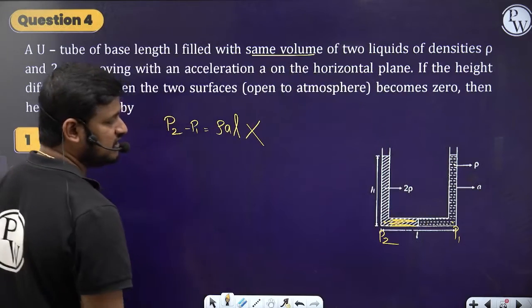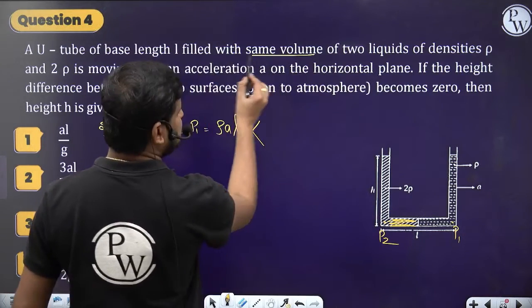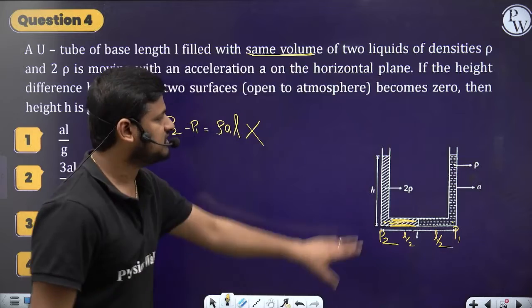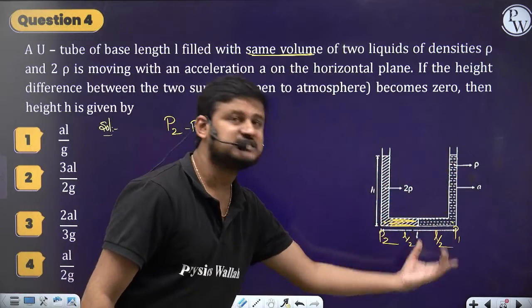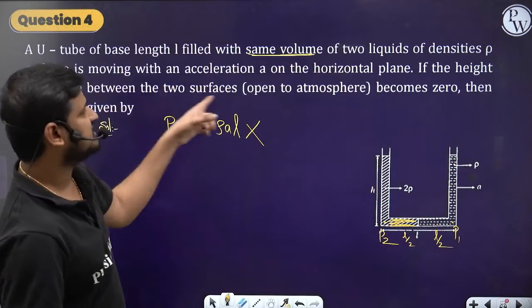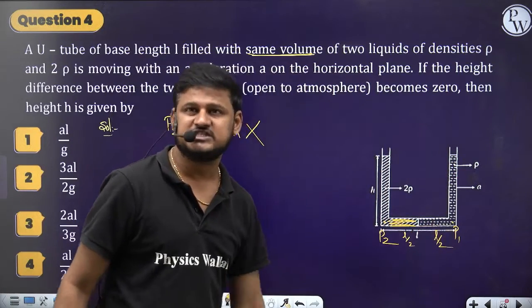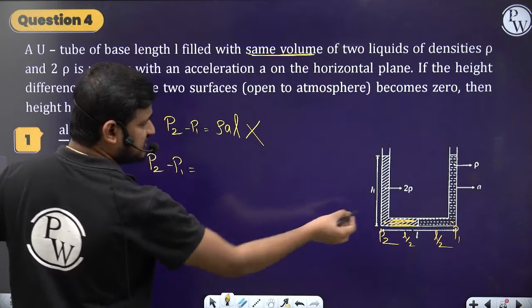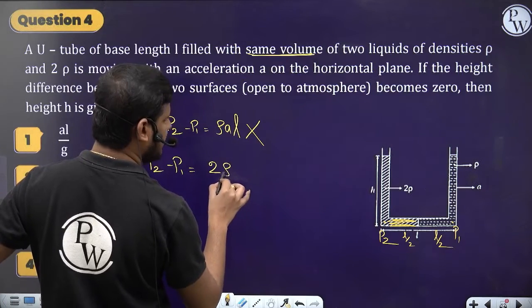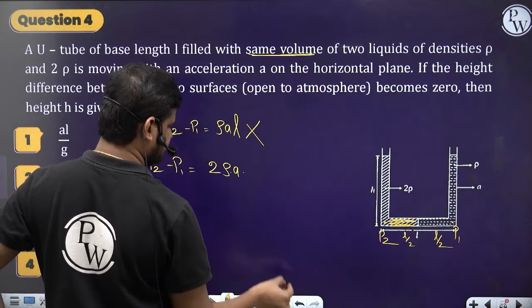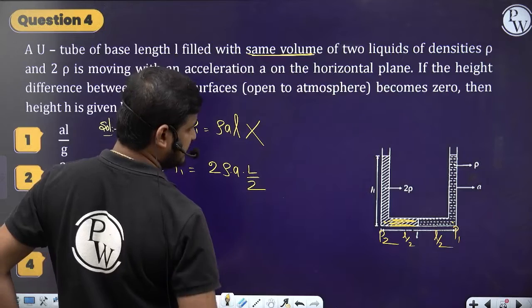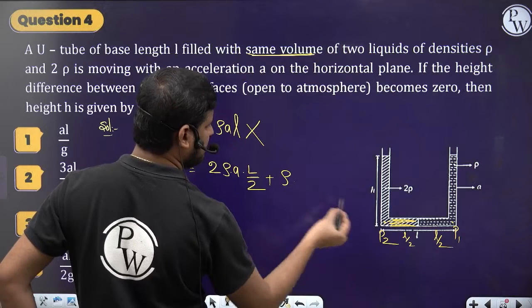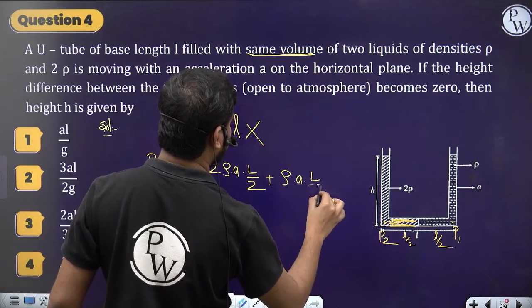So then what should we do, sir? Here they said equal volume, so obviously this length will be L by 2 on this side, because the height is the same and it has the same cross-sectional area. So this length and this length should be the same. So P2 minus P1 is equal to, for the first liquid, 2 rho into acceleration a into length L by 2, plus the other liquid, rho into a into L by 2.